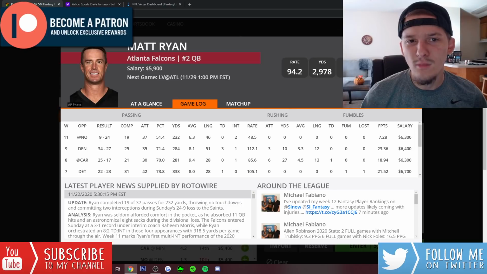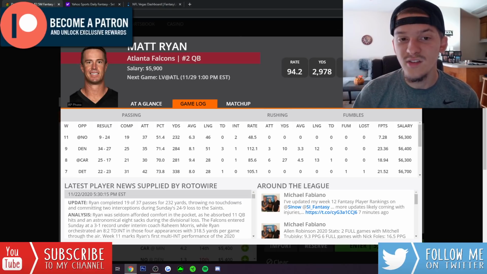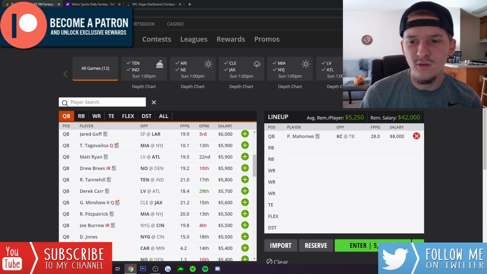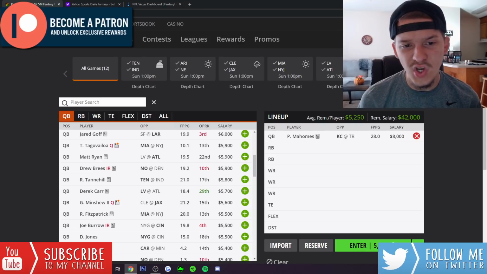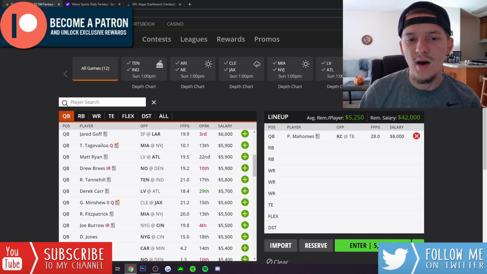We know his home and road splits, he always has been better at home in the Dome, in the Falcon Stadium. Same with Julio, Calvin Ridley, a lot of those guys play better at home as well. This Falcons offense as a whole, they just seem to put up more points when they're at home. I do like Matt Ryan here for 5,900. Keep an eye on the status of Julio, because if Julio does wind up out, that is a bit of a downgrade for Matt Ryan. He has been pretty bad without Julio this year, but still he's so cheap. It's a great game environment. It's projected to be a high-scoring game. I think Matt Ryan for 5,900 is a guy that I will be looking to as a value quarterback.